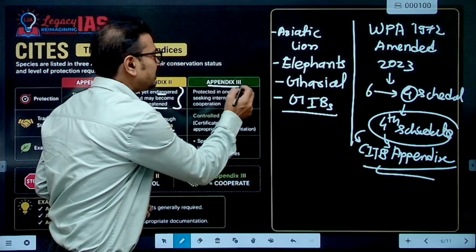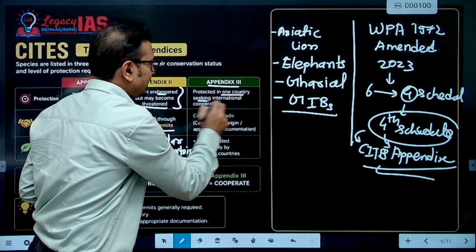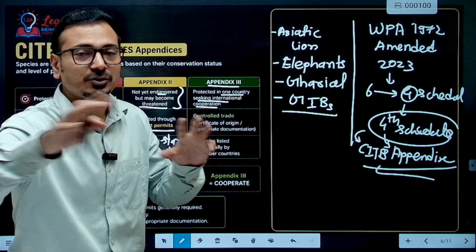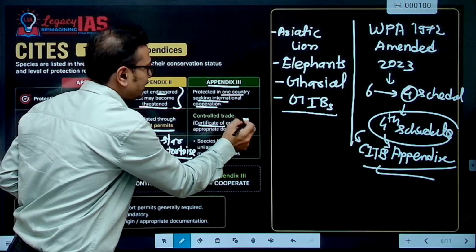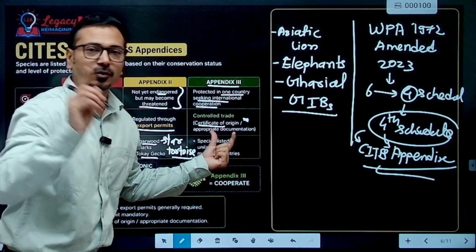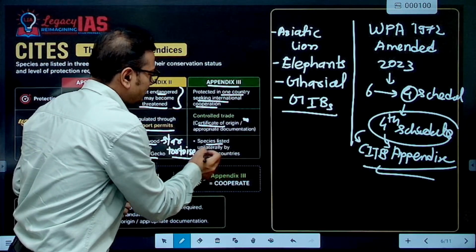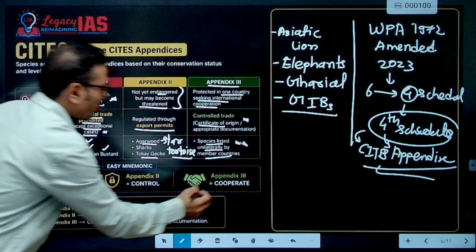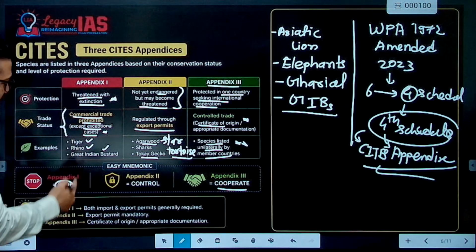Then Appendix 3 is unique: a species protected in one country, where that country seeks international cooperation from other countries. So it is a kind of bilateral aspect, controlled trade, and a certificate of origin is required here. Permits are required in Appendix 1 and 2, but here a certificate of origin is required, and member countries can add those species unilaterally. So this is a kind of cooperation. Appendix 1: commercial trade is prohibited.